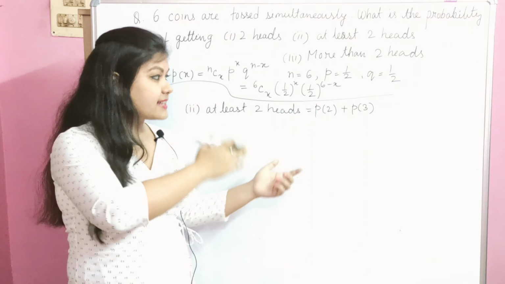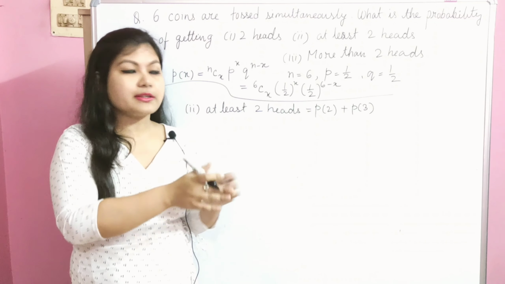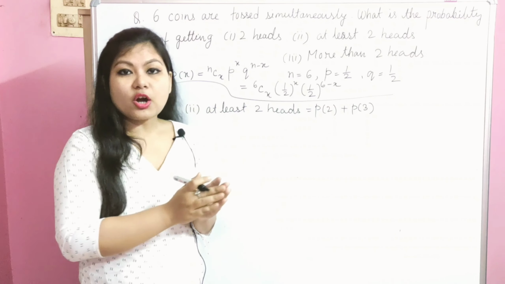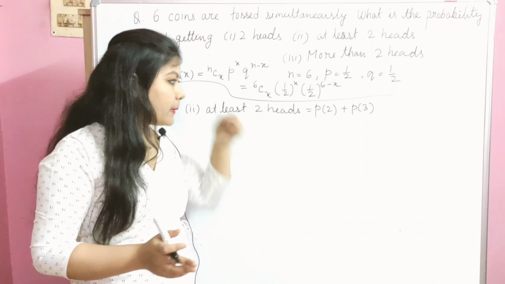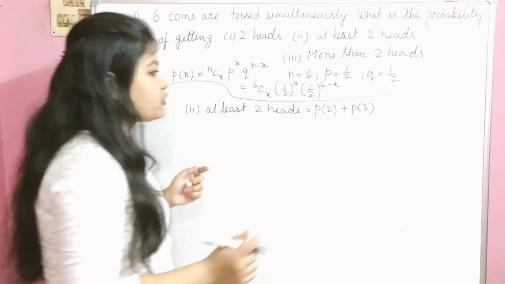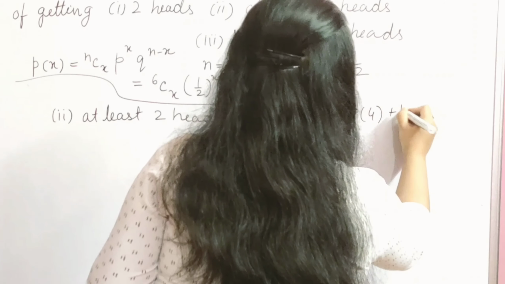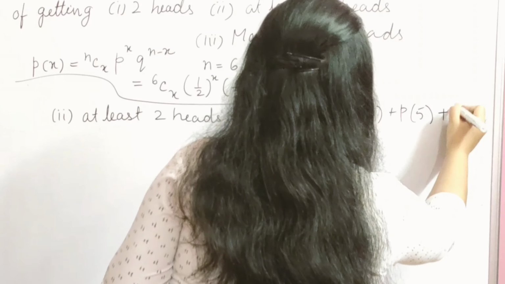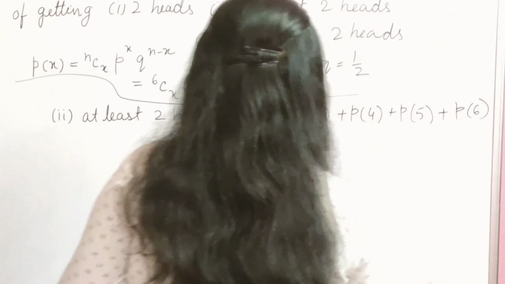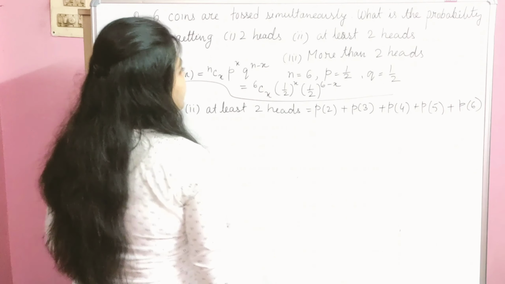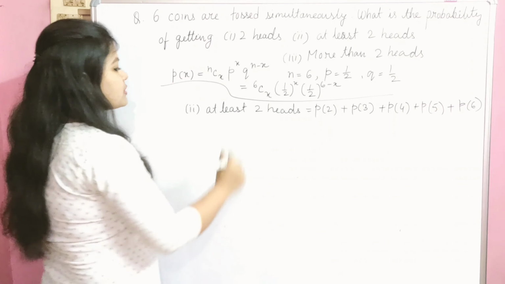We have already assumed this notation in the beginning of our solution. So P2 plus P3 plus P4 plus P5 plus P6. We have got all these values.